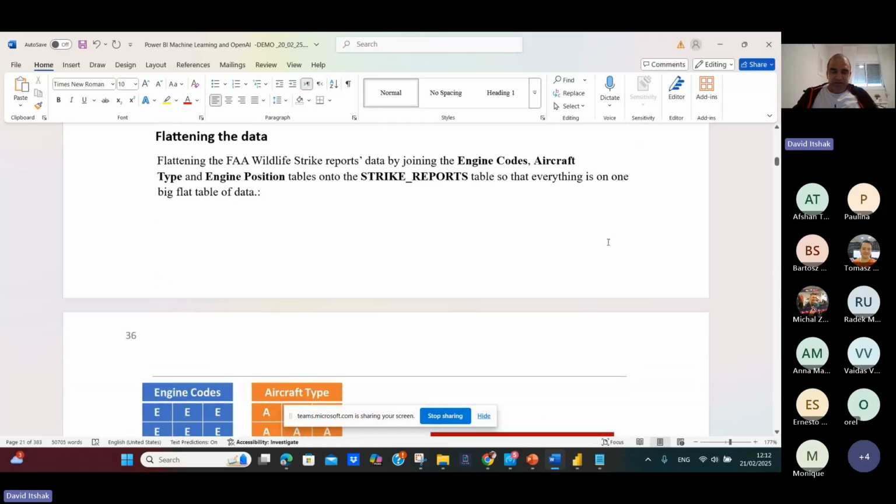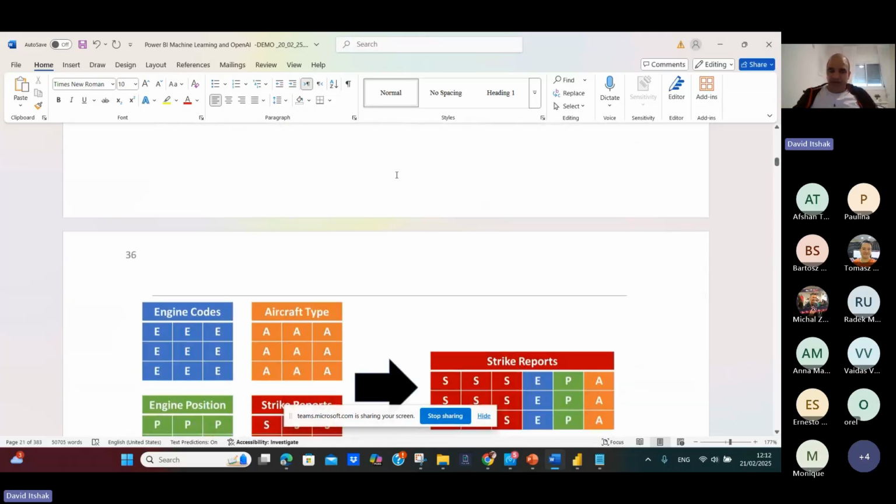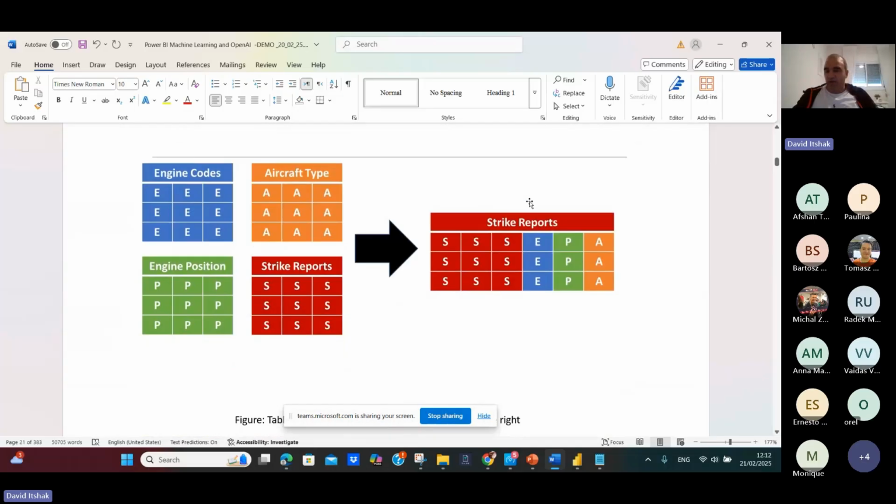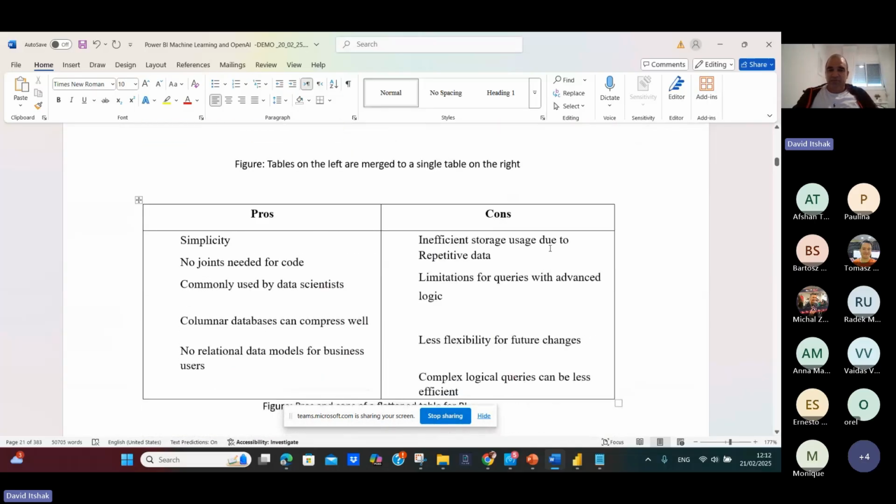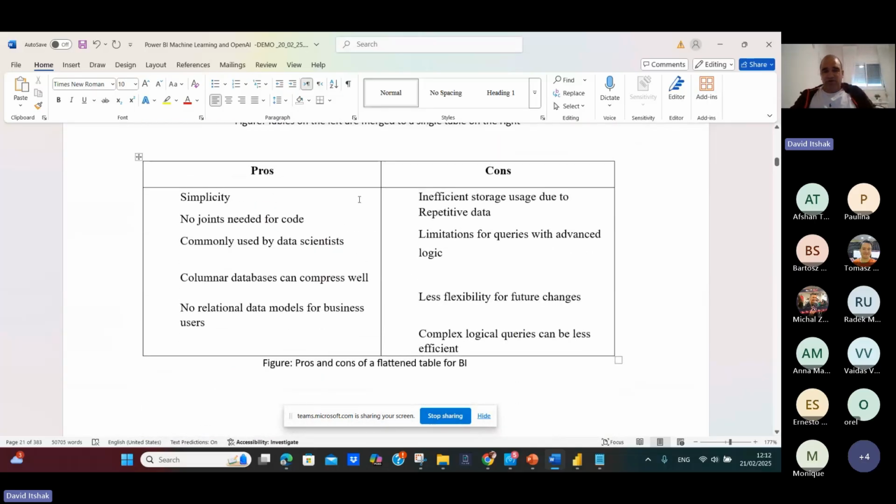So how do you do it? If you look at the flattened data type, we take all the tables and make one big table. Pros: simplicity, no joins. Cons: inefficient storage use if it's a lot of data, limitation for queries because we have one file, it's not according to first, second and third normal form, less flexibility and complex, so we store it.